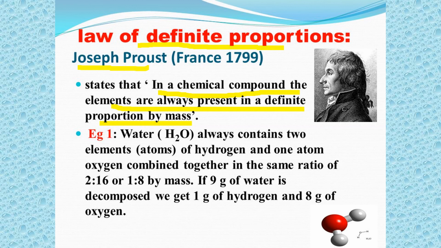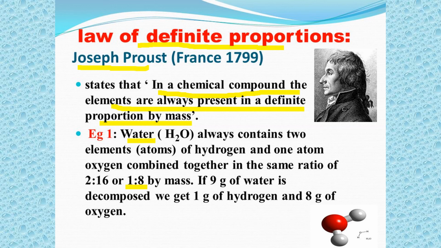For example, if we are taking water H2O, that means the ratio of hydrogen and oxygen is always constant. Now, the basic ratio is 1:8 by mass, that is 1 gram of hydrogen and 8 grams of oxygen. If we are taking 2 grams of hydrogen, then automatically this 8 will become 16 grams, 2 into 8, 16 grams of oxygen.